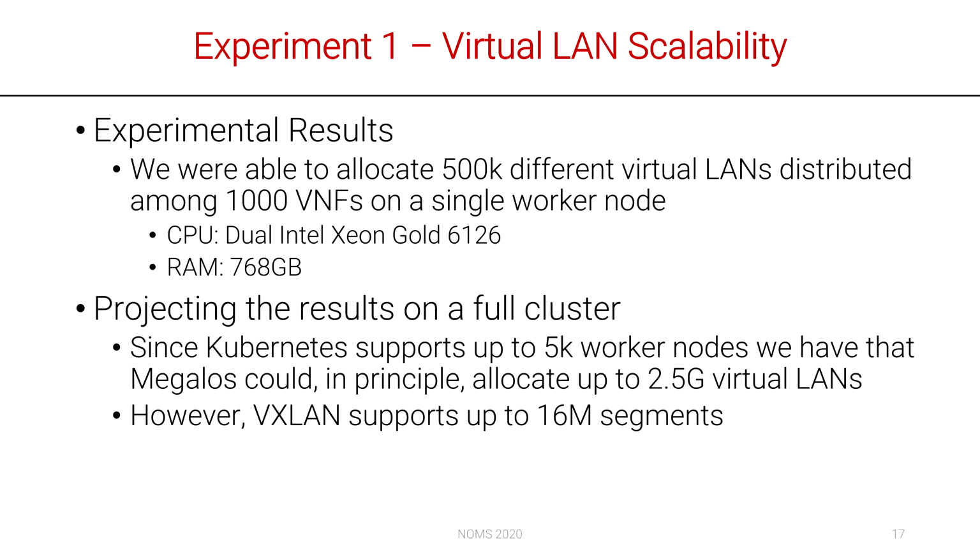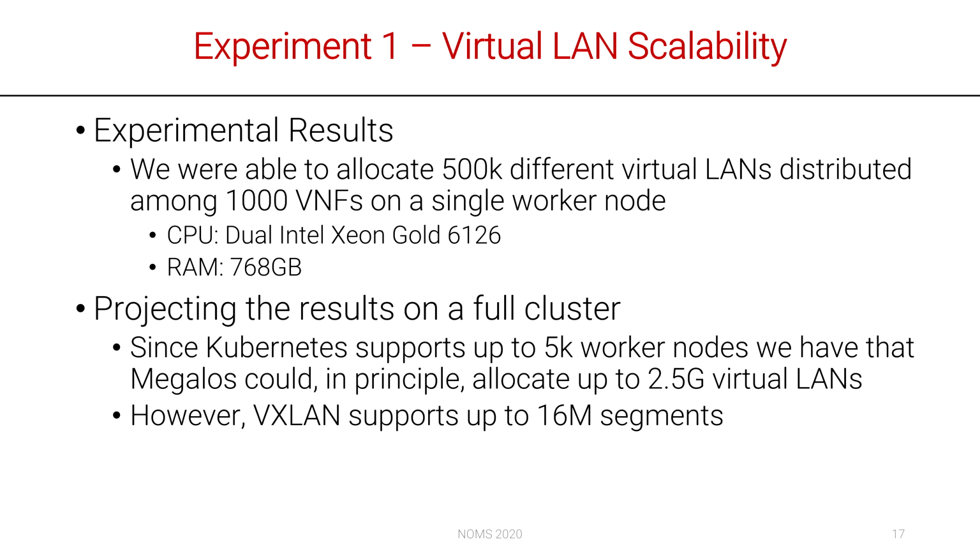To assess the efficiency and effectiveness of Megalos, we performed several experiments. First of all, we measured the virtual LAN scalability. We were able to allocate 500,000 different virtual LANs distributed among 1,000 VNFs on a single worker node. If you try to project the results on a full cluster, Megalos could allocate up to 2 billion virtual LANs.